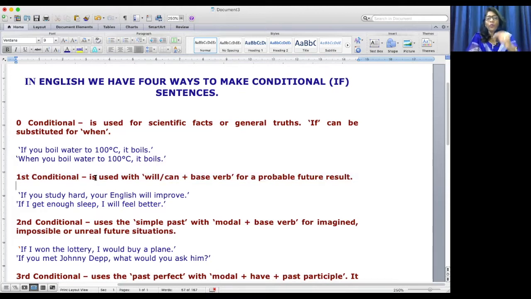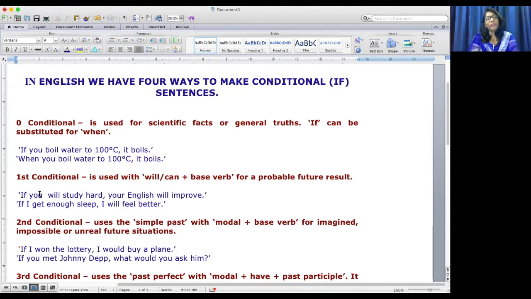It is used with will or can with a base verb for a probable future result. For example, if you study hard, your English will improve. I have seen some people using here "if you will study hard" because they are trying to translate exactly their regional language into English, and moreover, as it's a future result, they try to use will over there.